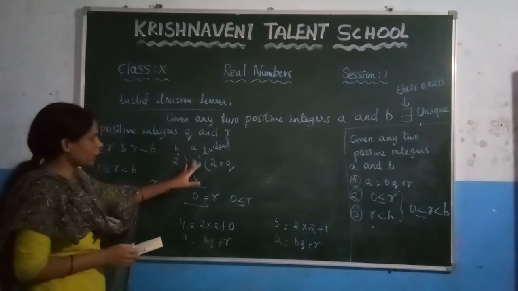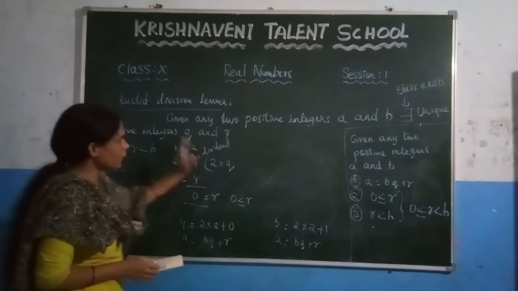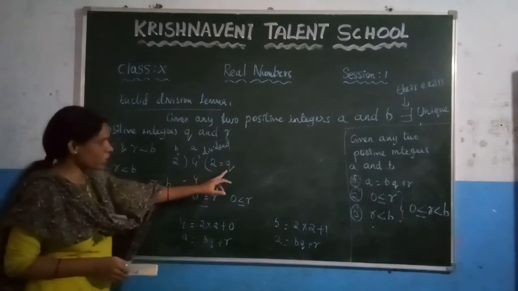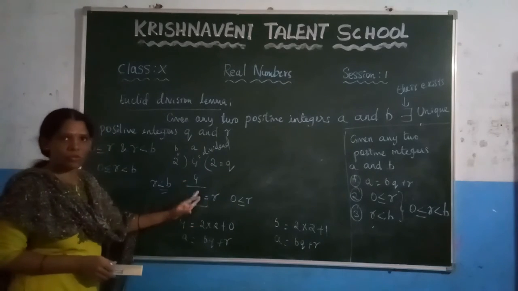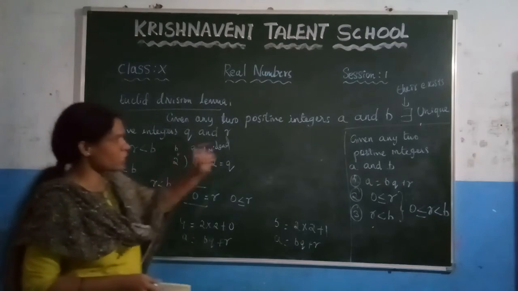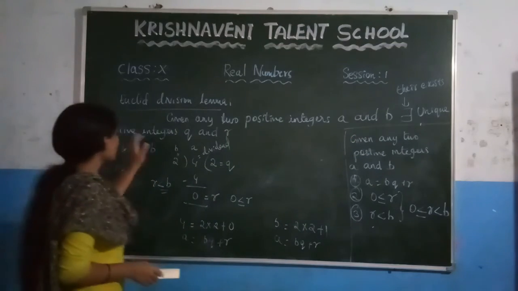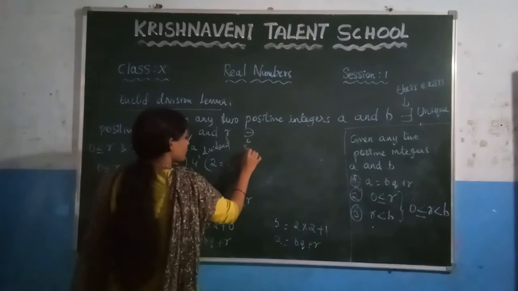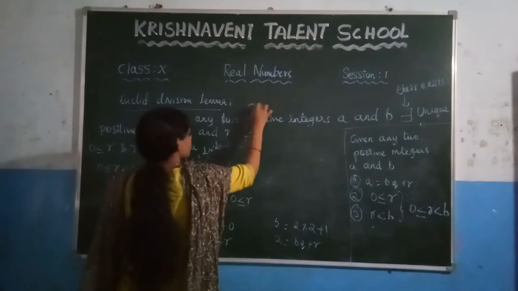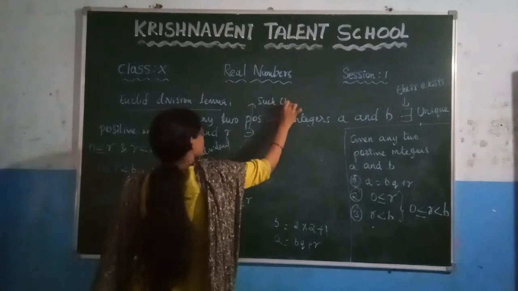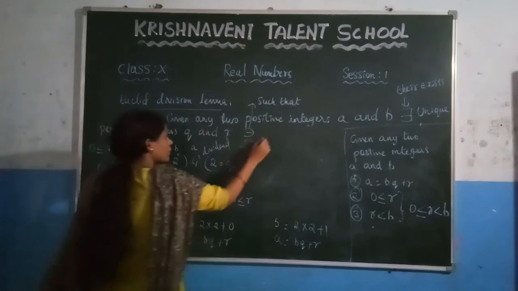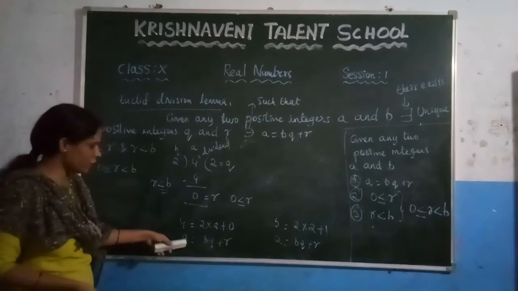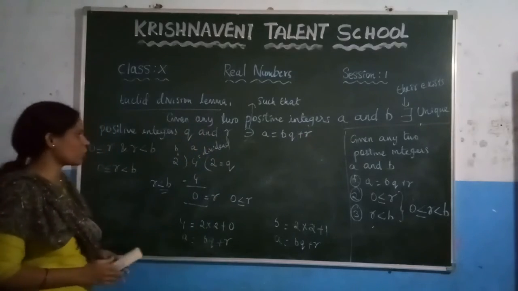So if you take any two positive integers a and b, there exist unique integers q and r. Here you can observe that the quotient and the remainder are unique. They do not change. So we mention there exist unique positive integers q and r such that, this is the symbol for such that, we have written in the form of the equation a is equal to bq plus r.